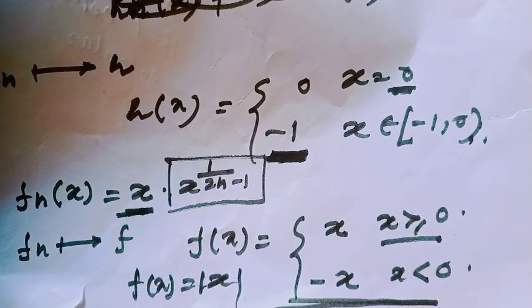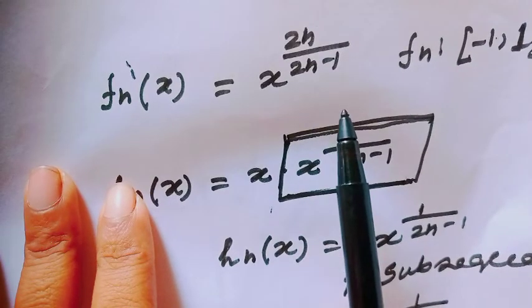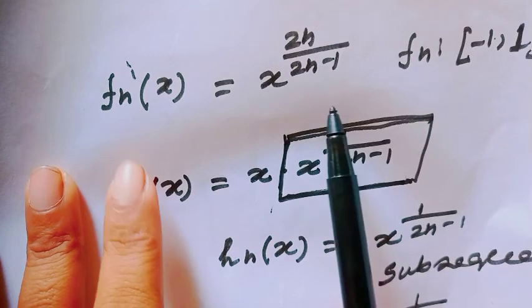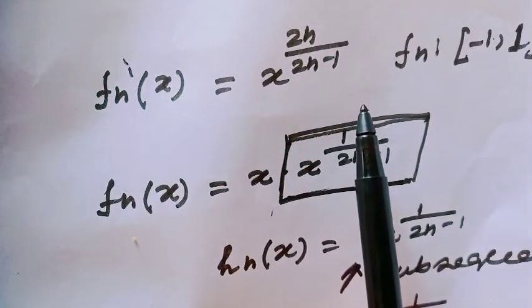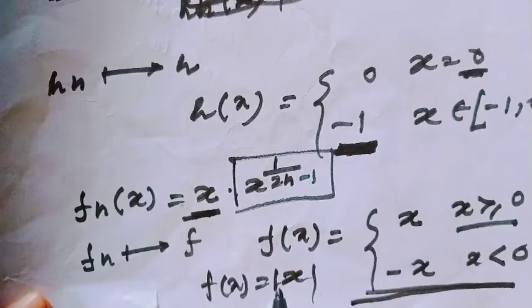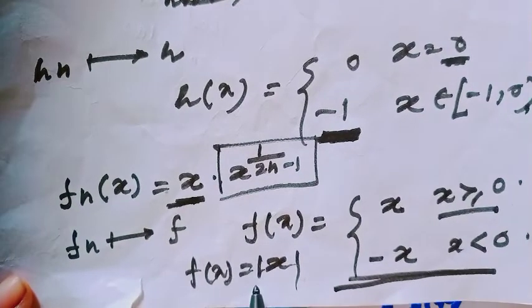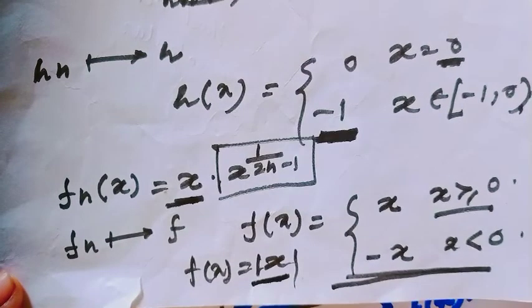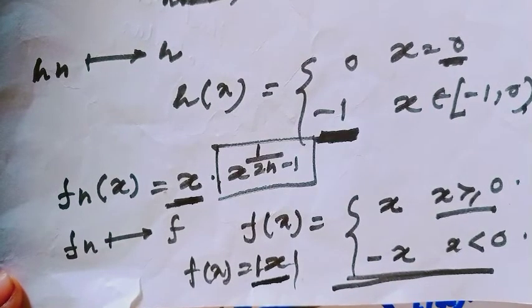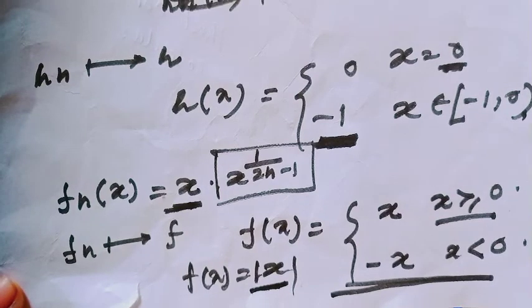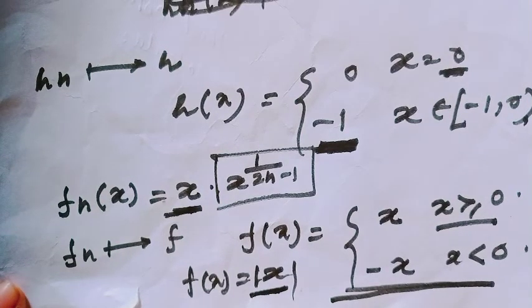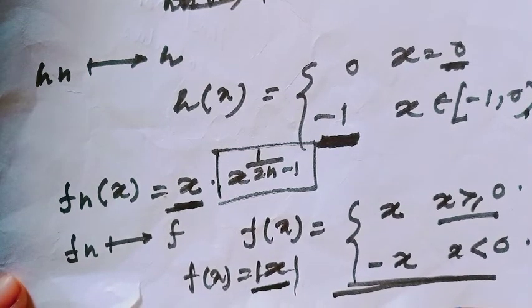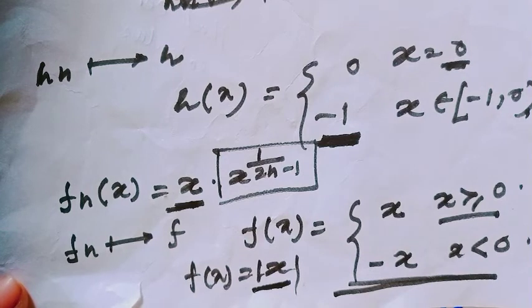Interesting: each term of the sequence is differentiable, but the pointwise limit, mod x, is not differentiable at the point x equal to 0. So I have one sequence of functions whose each term is differentiable, but the pointwise limit function is not differentiable.